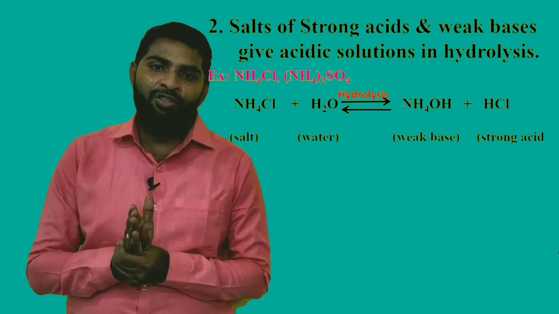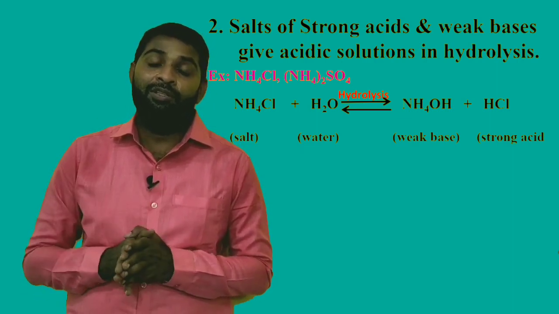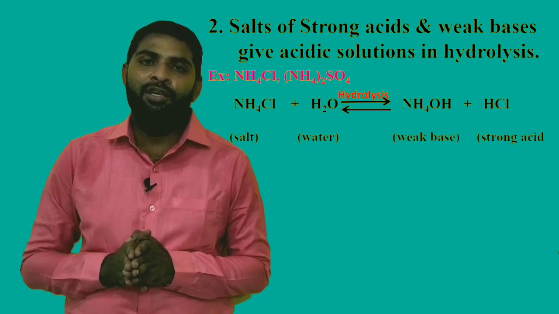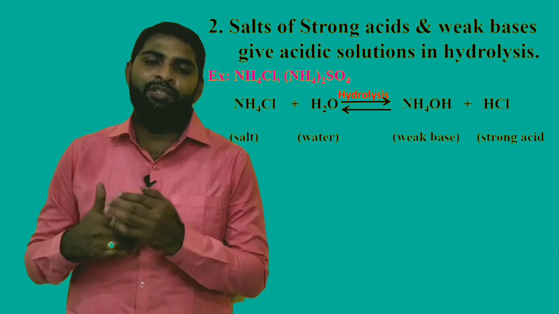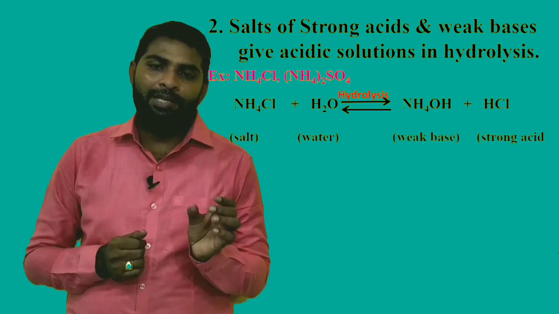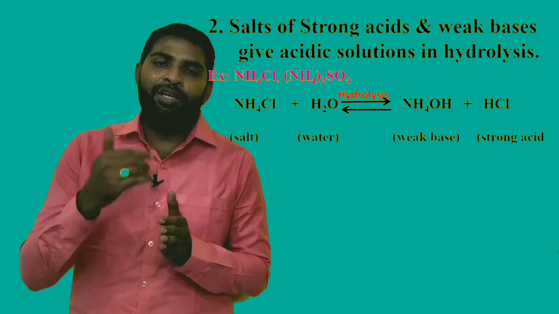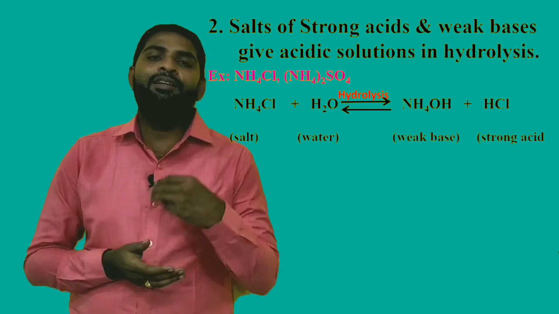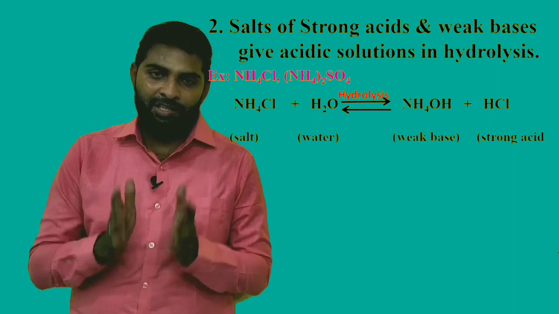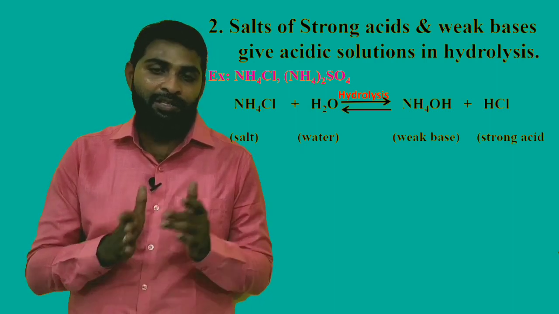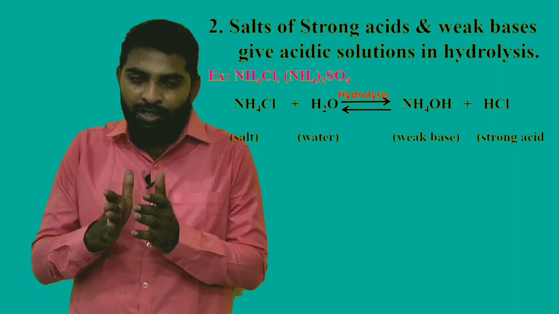The strong one undergoes 100% ionization, so the resultant solution has acidic nature. In this case the acid is strong and the base is weak.